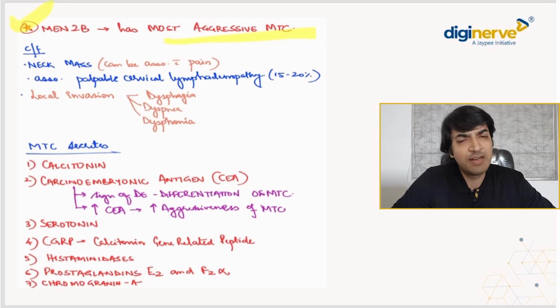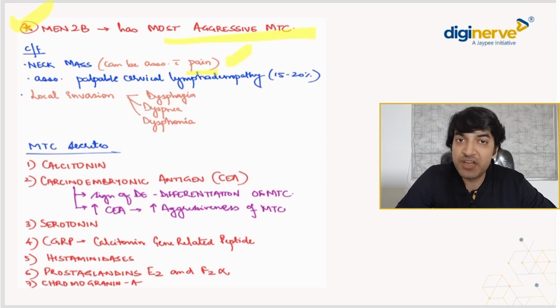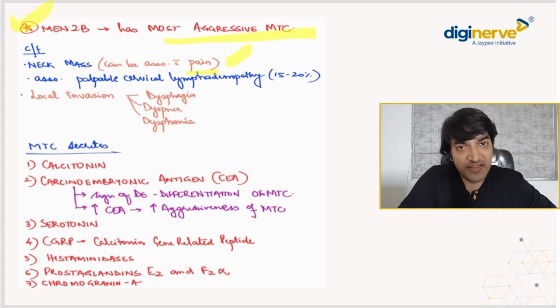Coming on to the clinical features, beta, like other thyroid cancers, it will present as a neck mass, but it can be associated with pain. So usually they are painless, but with MTC the pain can be there. If we talk about differentiated cancers, in undifferentiated you can get pain, but in differentiated cancers if you are getting pain, then generally we are dealing with an MTC. That's a hint for MTC.